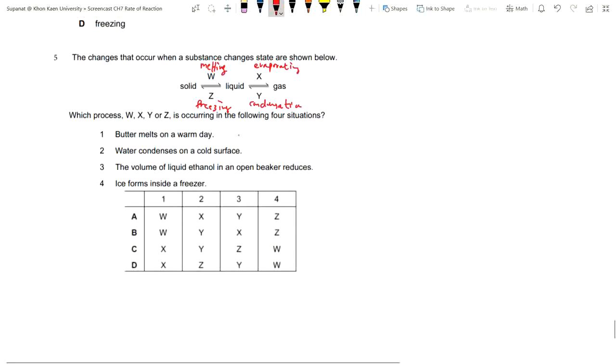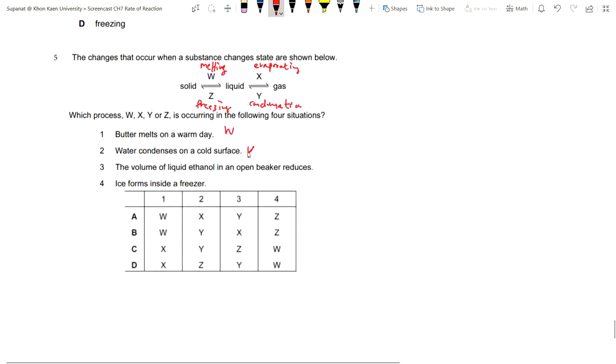1. Butter melts on a warm day. The butter is a solid, right? It melts on the warm day. So that means it's changing from solid to liquid. It's letter W. Okay, 2. The water condenses on a cold surface. Water condenses on the cold surface, which means it's changed from the water vapor, or the water gas, to the liquid, which is the Y, right?